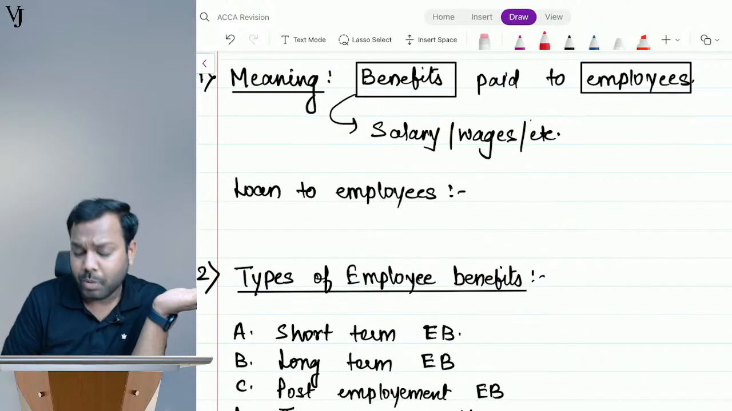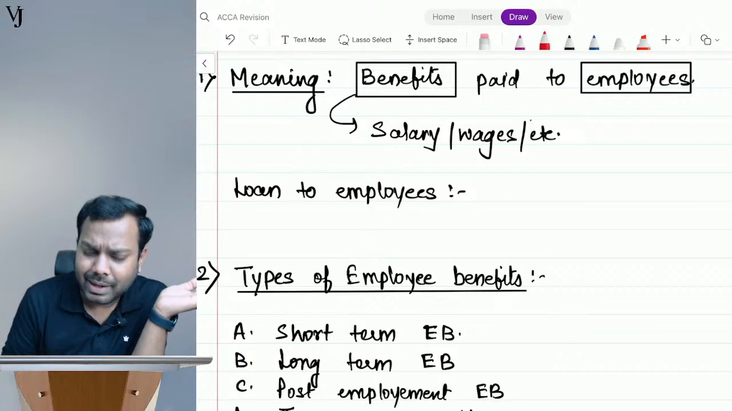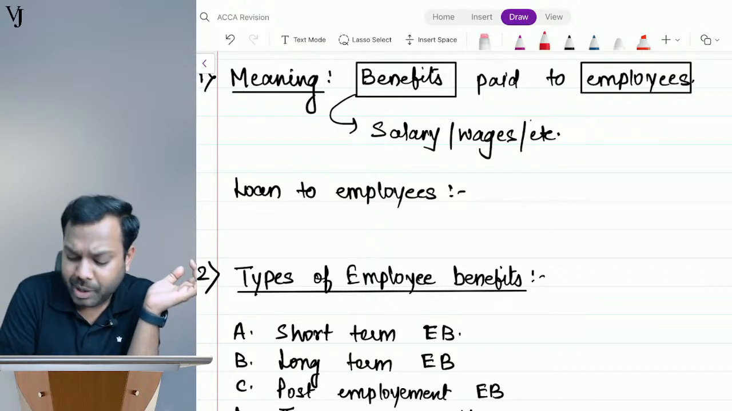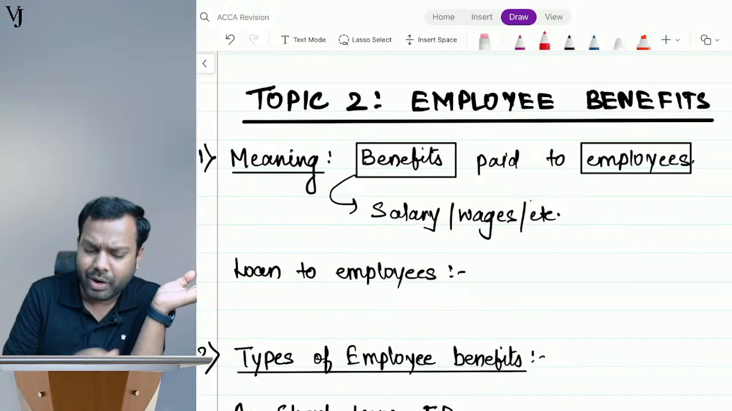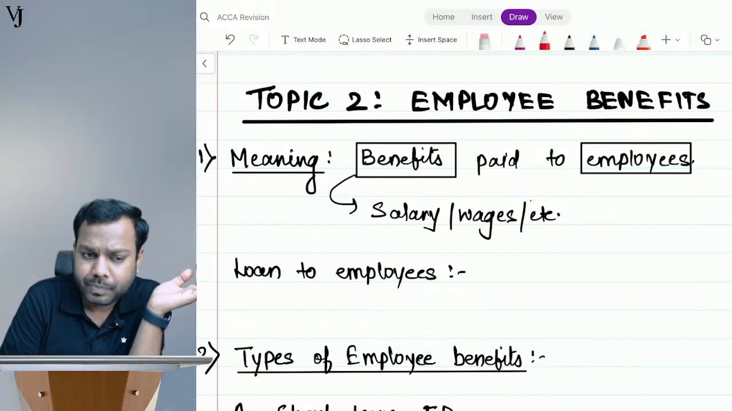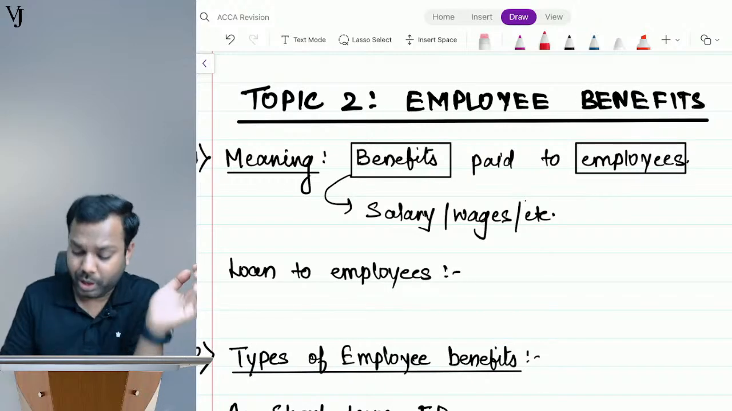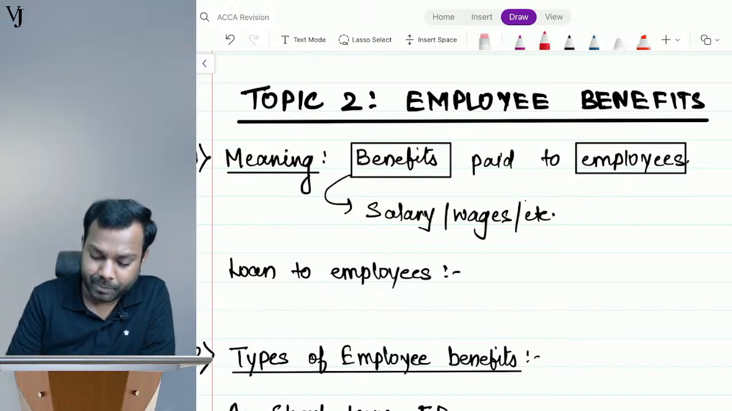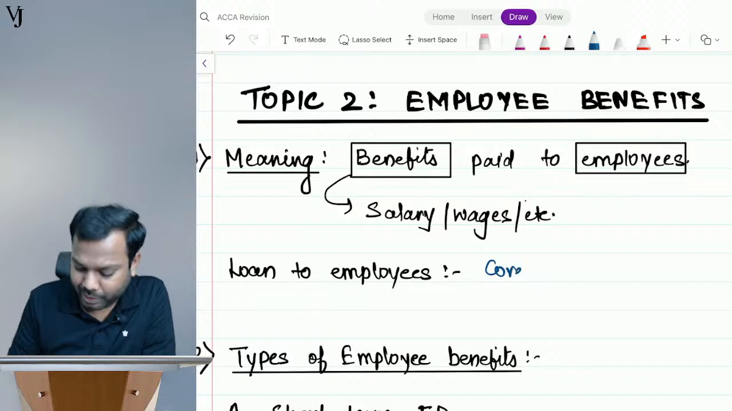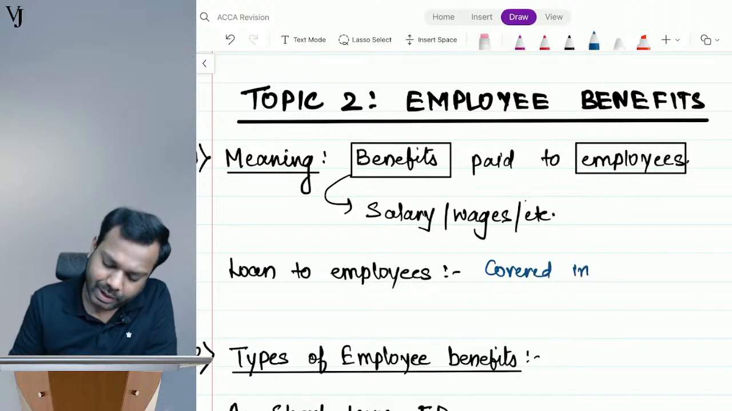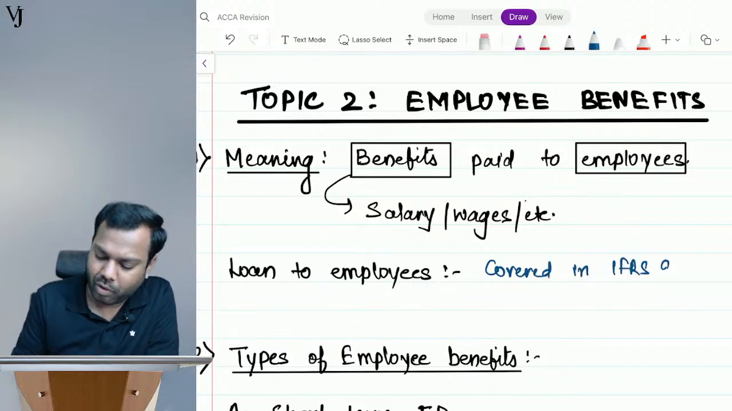Now, loan to employees. Is it covered here? No. Loans to employees are not covered here. They are covered in IFRS 9 on financial instruments.